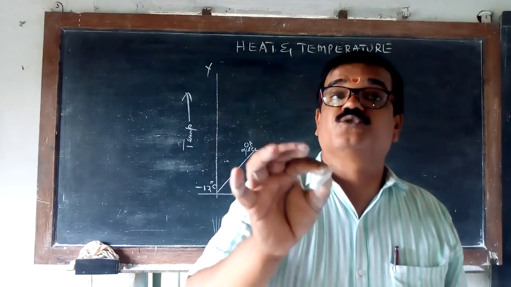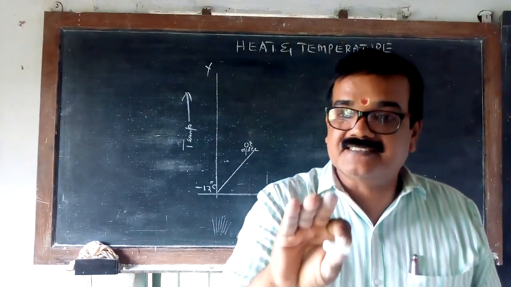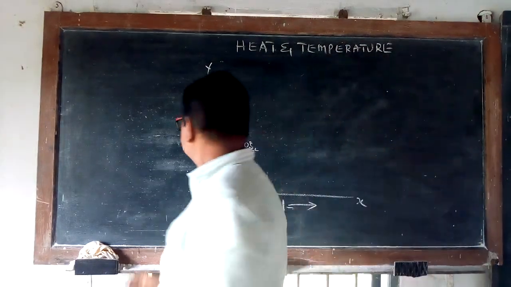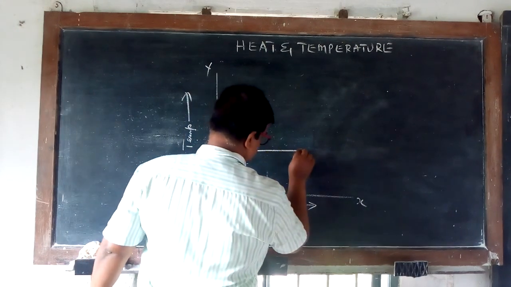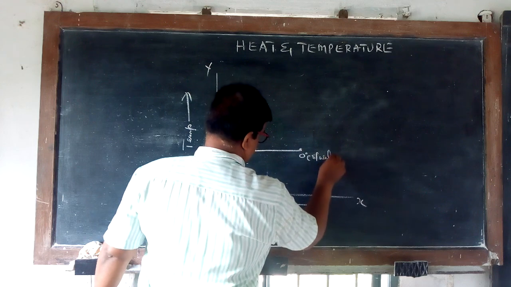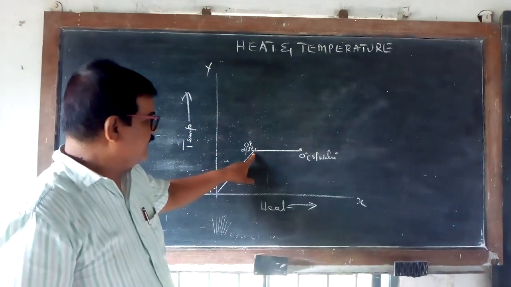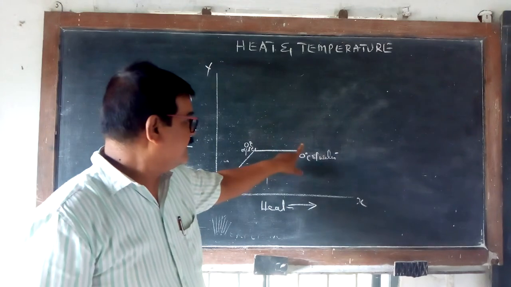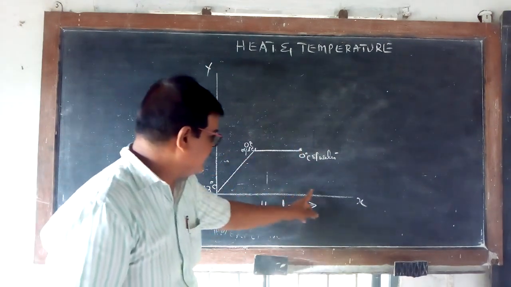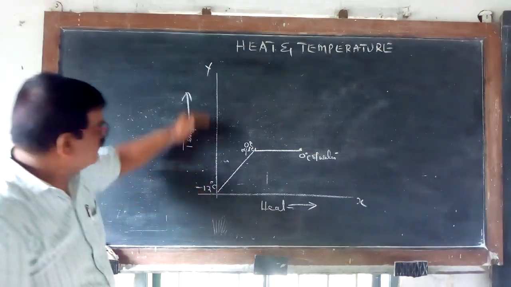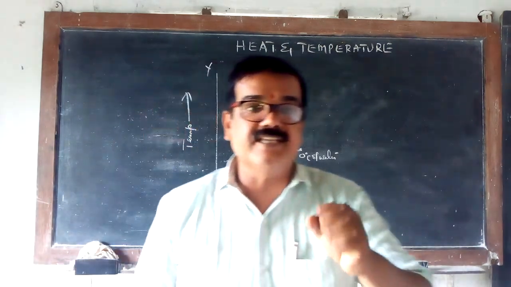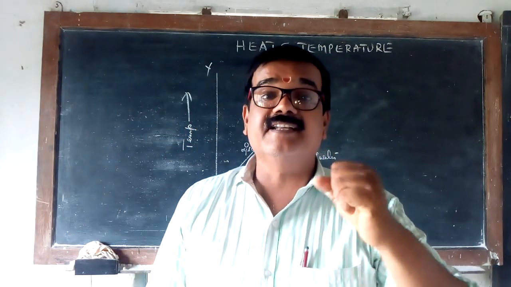Now, when it comes to 0 degree centigrade of ice, it starts melting. Physical change takes place. Okay? Here it starts, and here it will completely turn into liquid. During this period, heat is supplied, but the temperature is not raised in the thermometer. That means where has the heat gone?